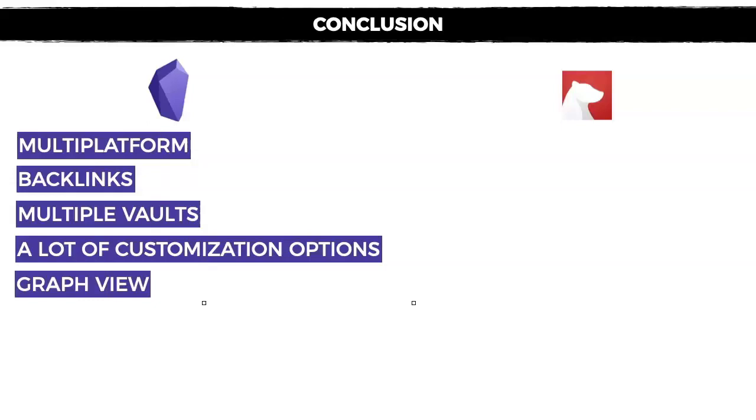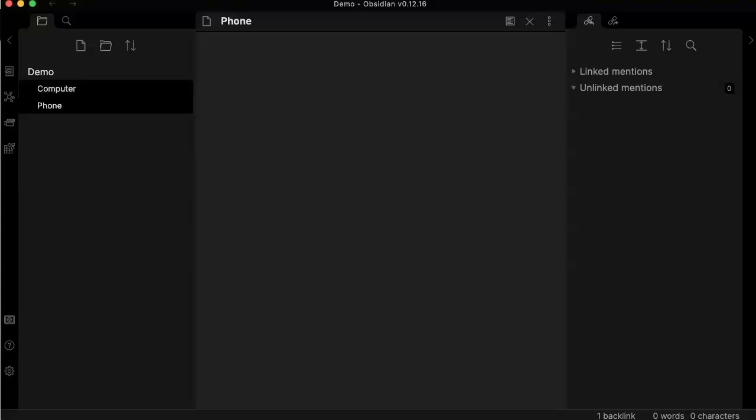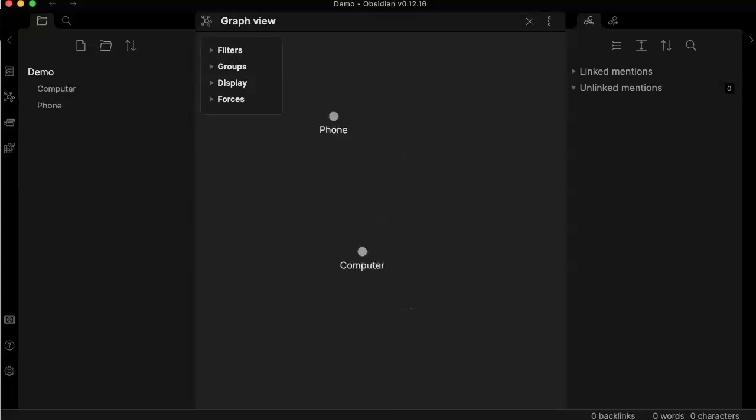The other thing which is really amazing in Obsidian is the graph view. Let me show you that. Right now, as you can see, I don't have a lot of notes here, only two demo notes. But if you switch to the graph view, you can see how the notes are connected between them. And this gives you a nice overview of the different topics and the different things that you have in your note-taking system.